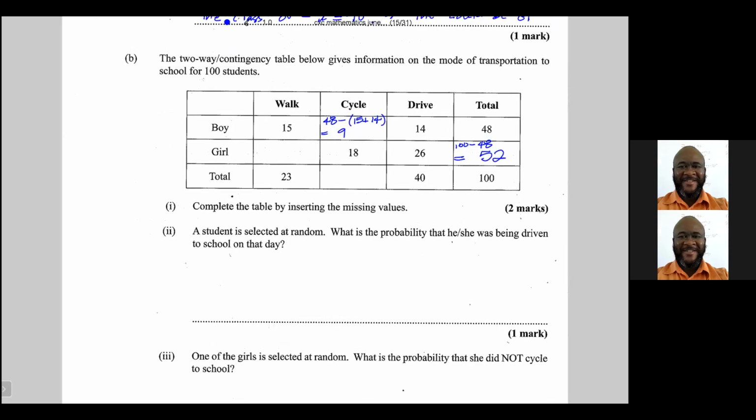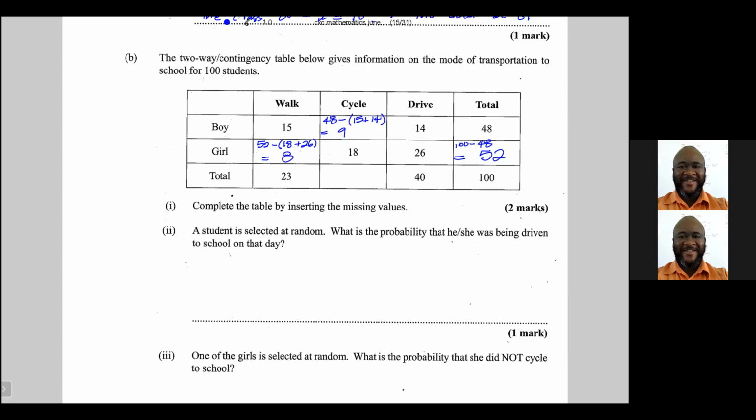So the number of girls who walked would be 52 minus 26 plus 18, so the answer here would be 8.